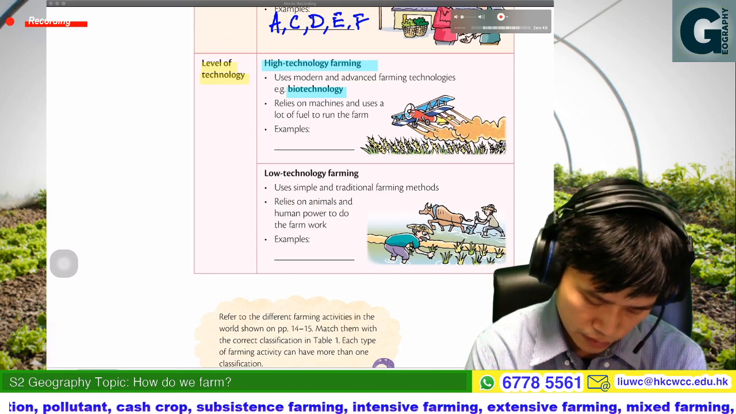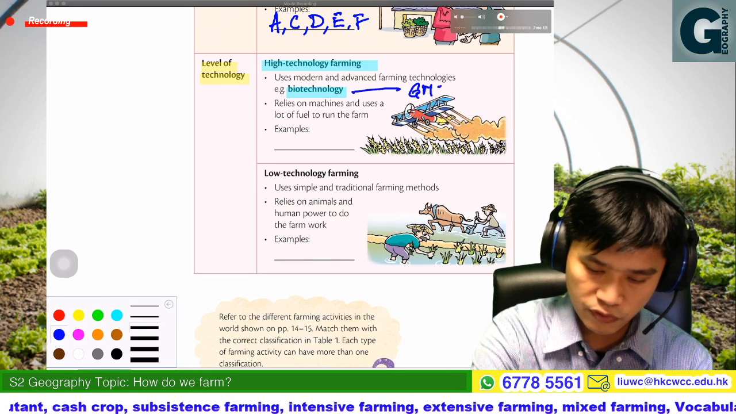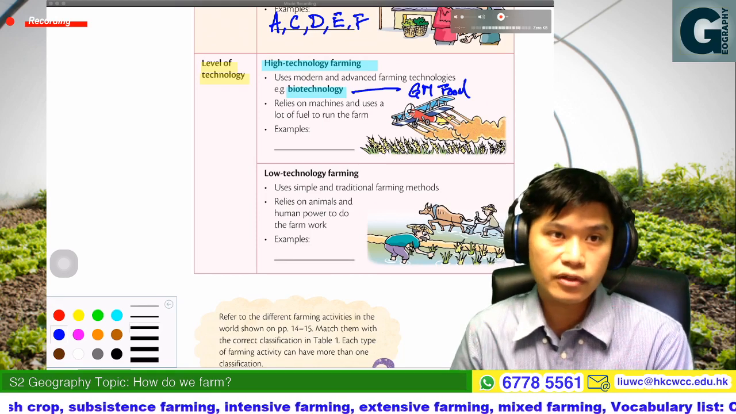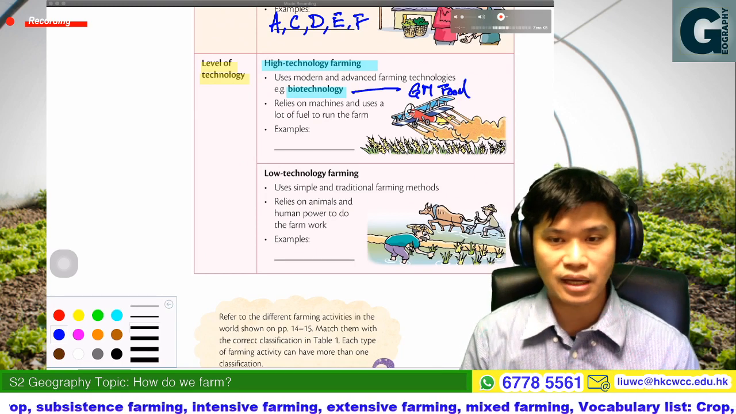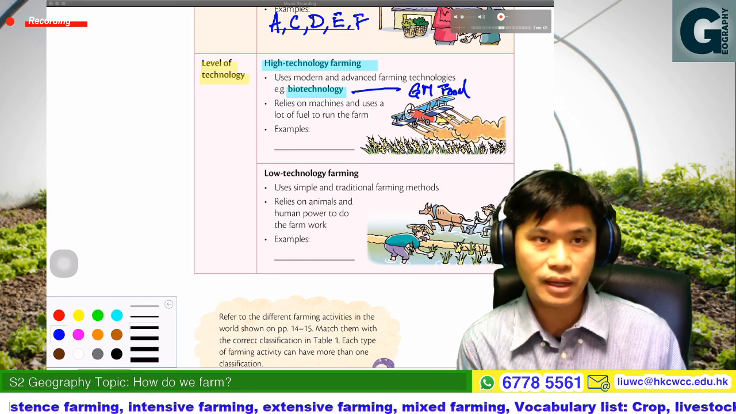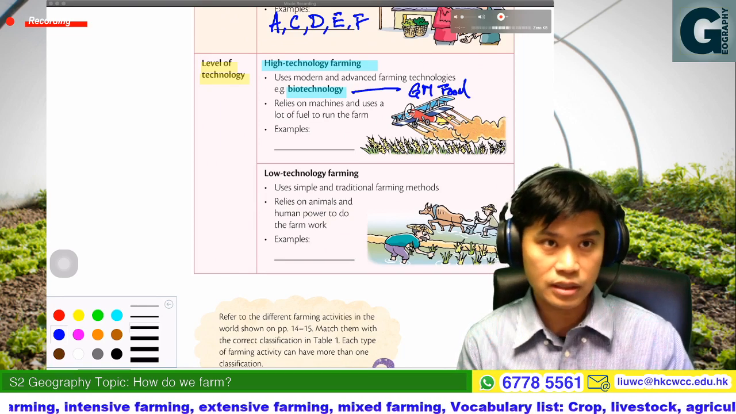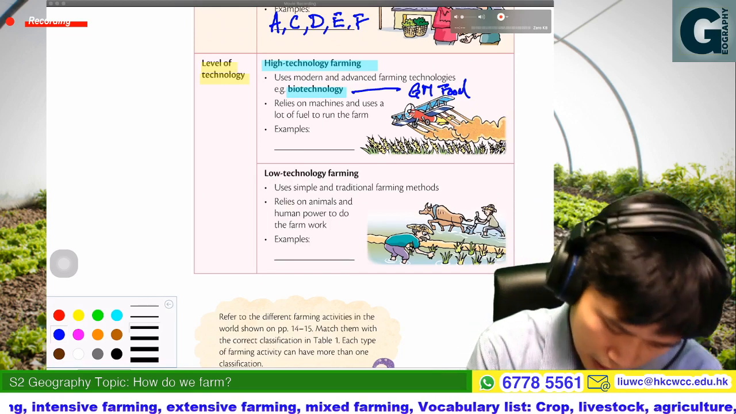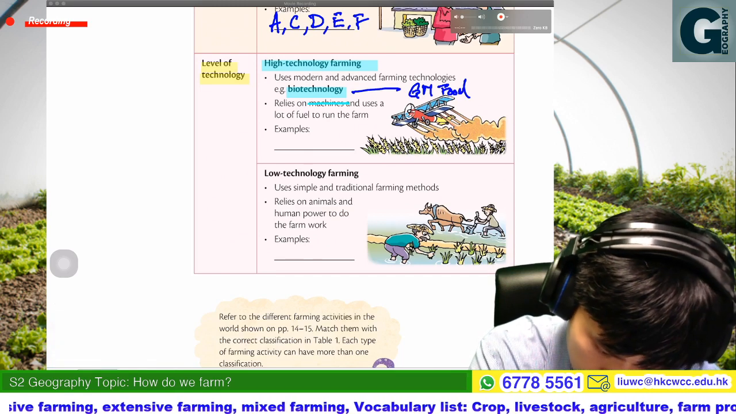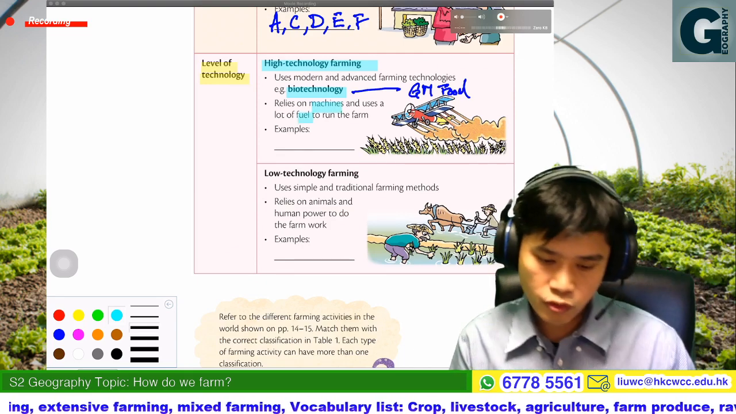Have you heard about a term we may call GM food? Genetically modified food. If the farmer grows some products that are genetically modified, it means that the farmer may apply modern or advanced farming technologies, so that is high technology farming. And also, if the farmer relies on machines or uses a lot of fuel to run the farm.